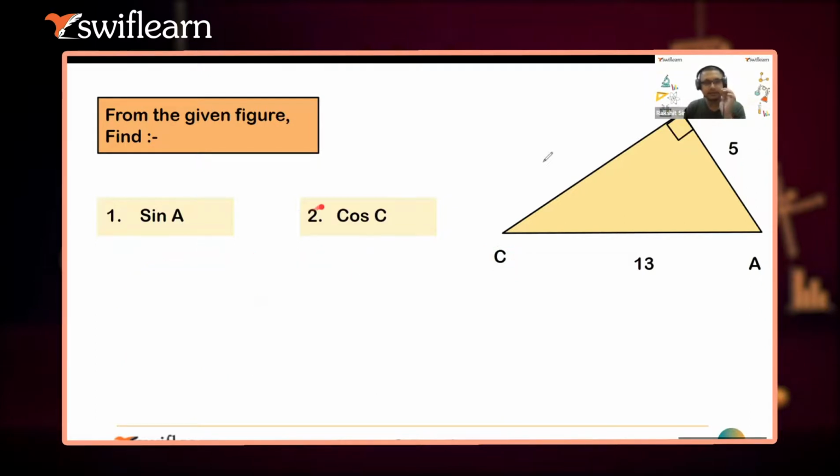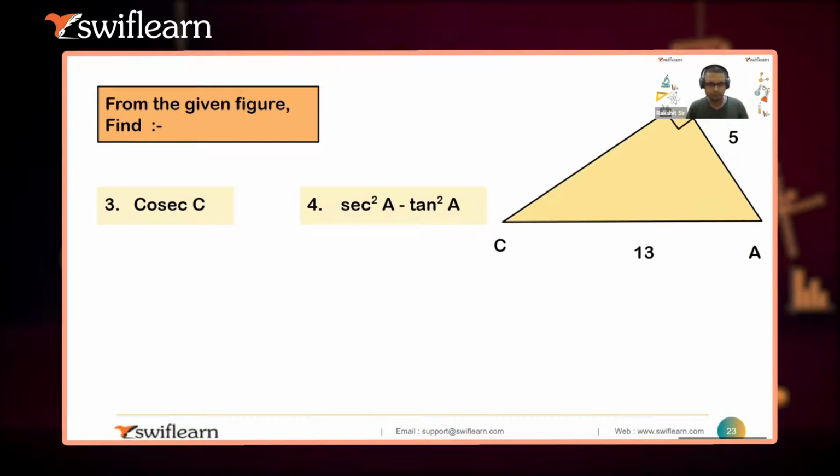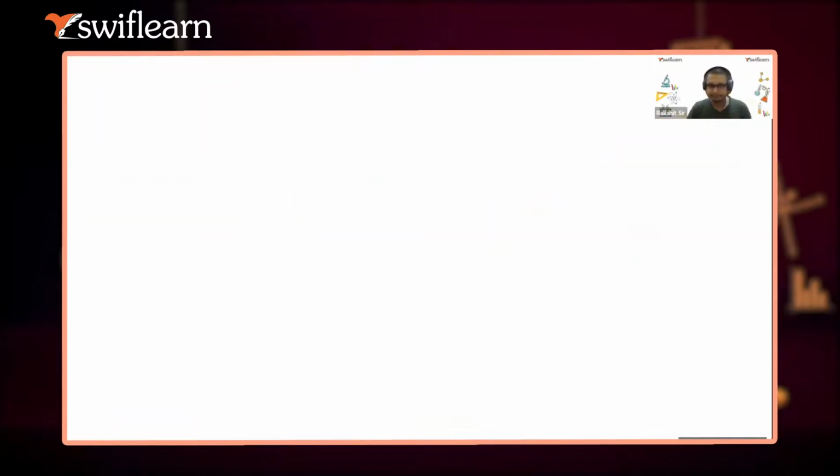Okay, so I think it is clear to you, Ashmit, how to find these trigonometric ratios. If you need any help, you can ask me if you are not getting things clearly. So from the given figure, find this. Basically, I will tell you, because what happens in trigonometry, I will clear some facts. This is very, very important.